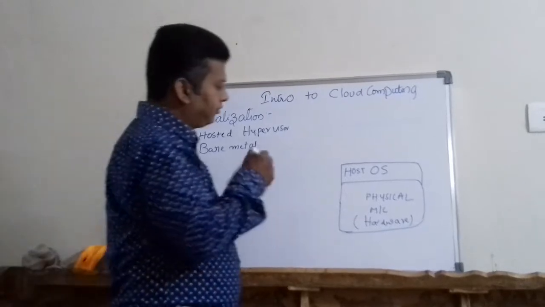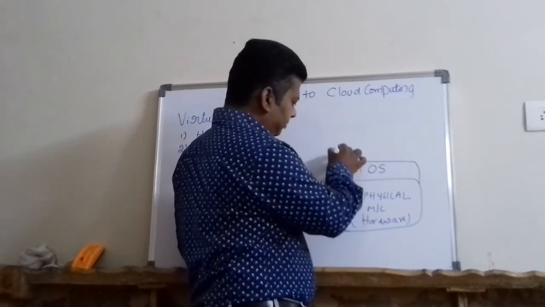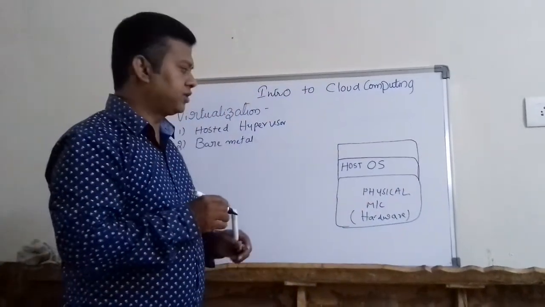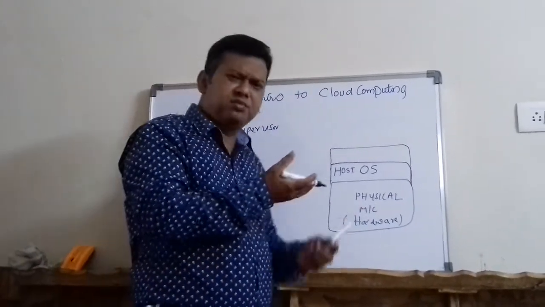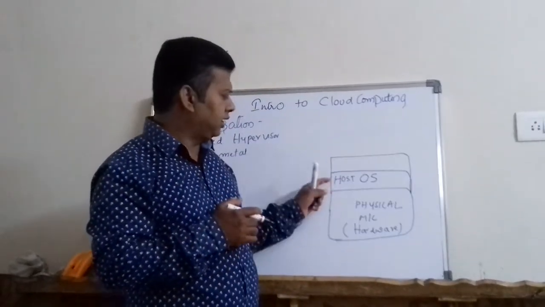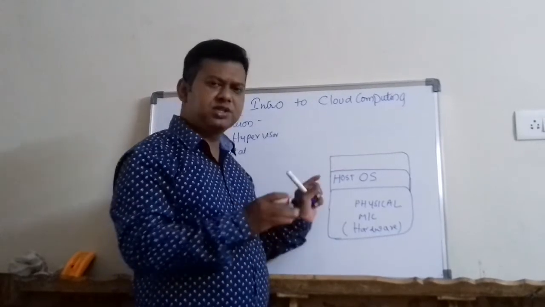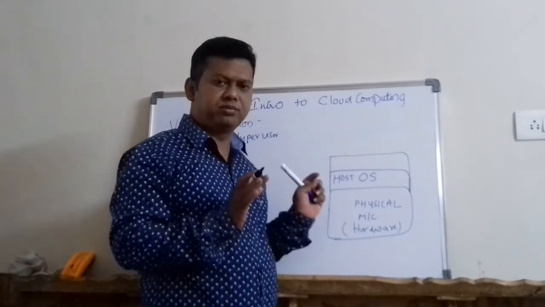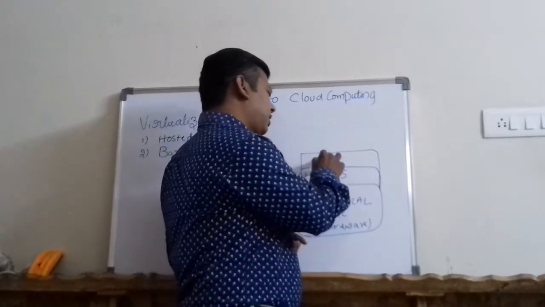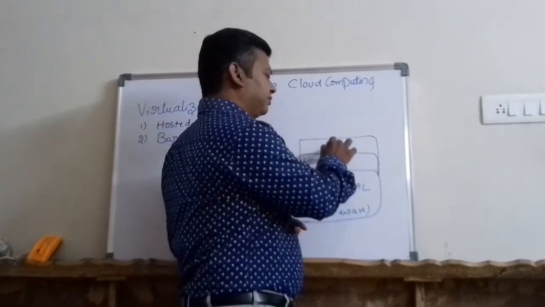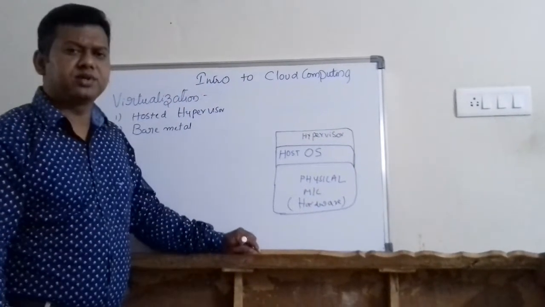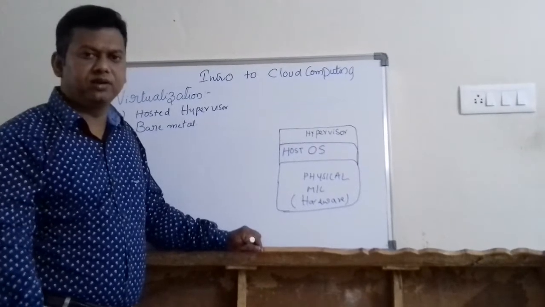Then please observe this carefully. On top of this host operating system, in layman terms, this host operating system and physical machine is nothing but my normal computer, my desktop or laptop. In my laptop or desktop, first I will install a hypervisor. Any one hypervisor software I will install, maybe VMware.